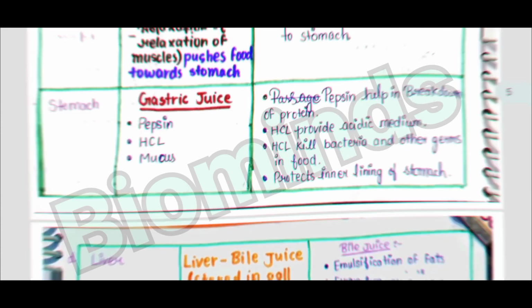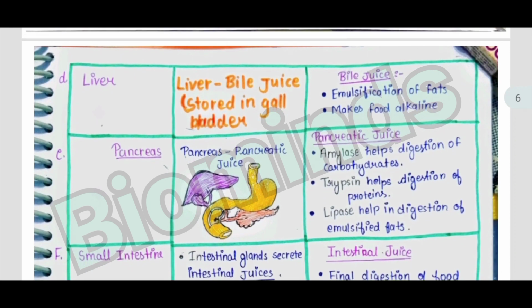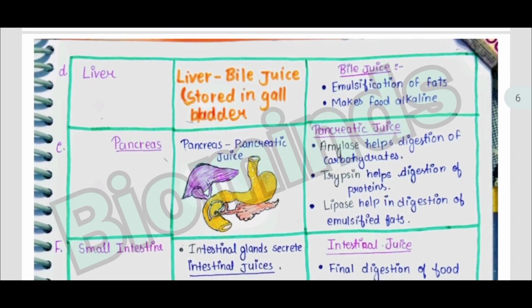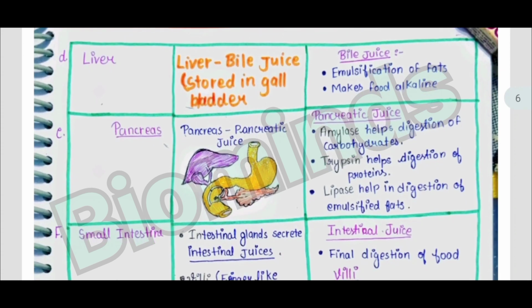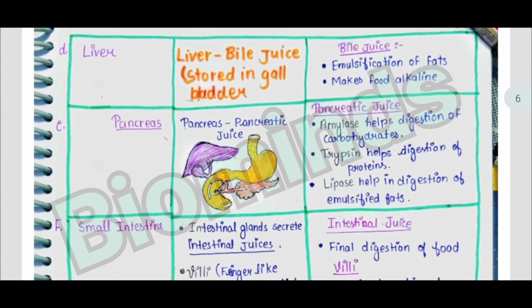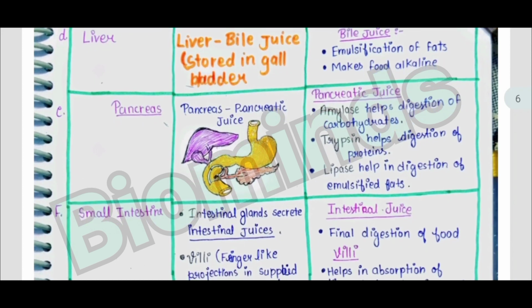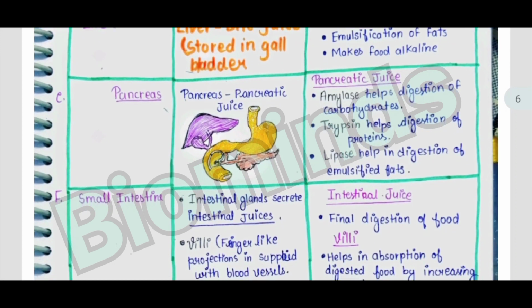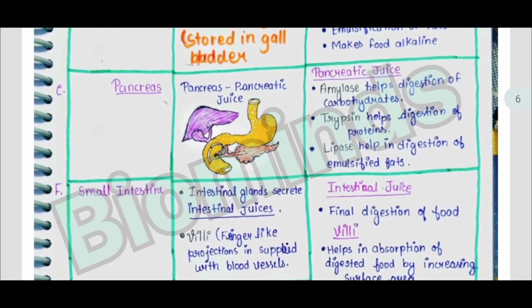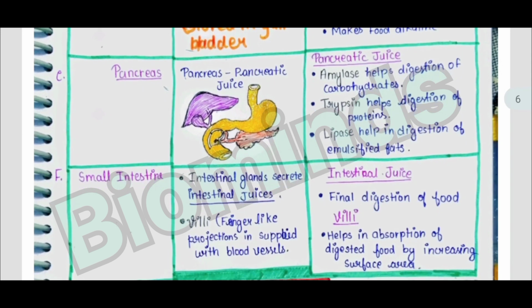And the liver produces the bile juice that's stored in the gallbladder. Bile juice helps in the emulsification of fats and makes the food alkaline. And the pancreas produces pancreatic juice containing the enzymes, that is amylase, trypsin, and lipase. Amylase helps in the digestion of carbohydrate, trypsin helps in the digestion of proteins, and lipase helps in the digestion of emulsified fats.